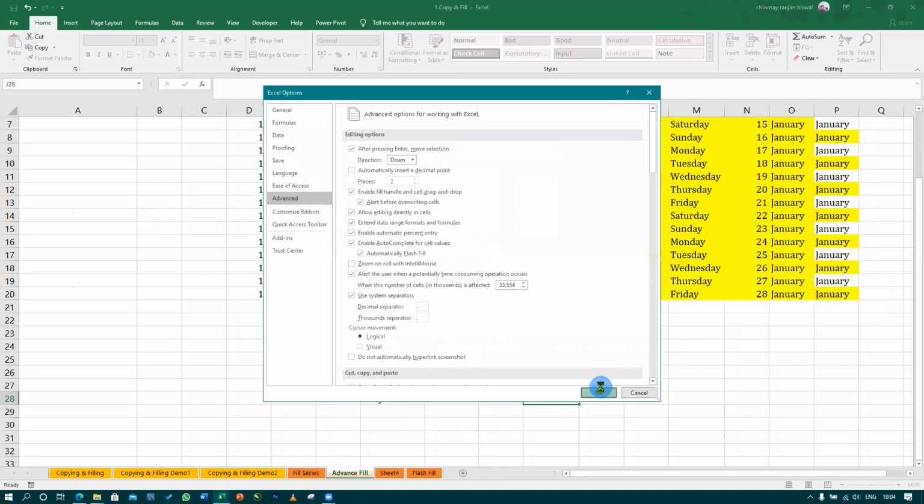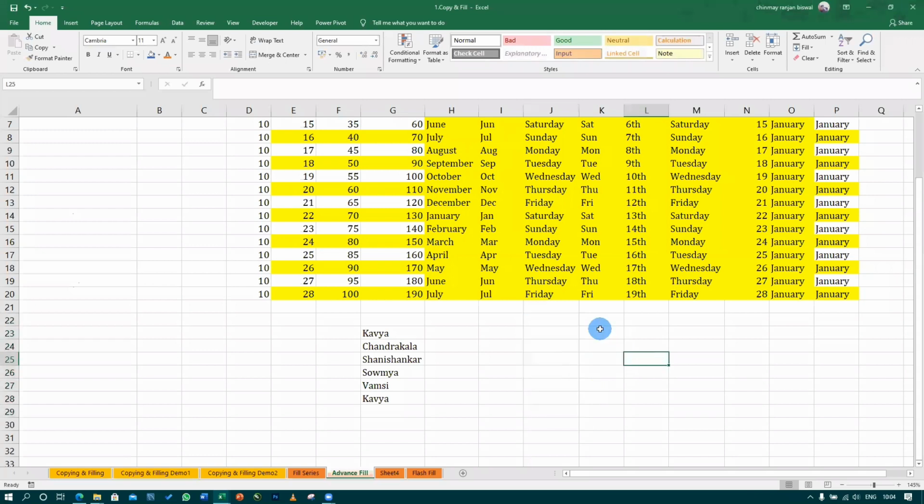Now click OK. Again OK. Now whenever you want those lists, you can write any name. You can write Ramya, and if I drag it, I'll get the whole list. If I write Vamsi and drag, I will get that list. Clear? With the help of this, you can create your custom list. I hope the series topic is clear. Shall we move to the next topic?